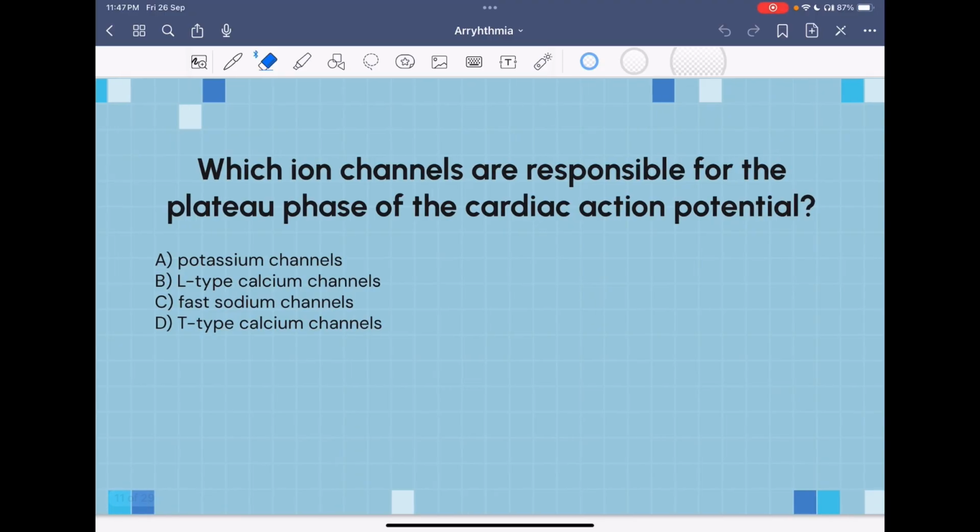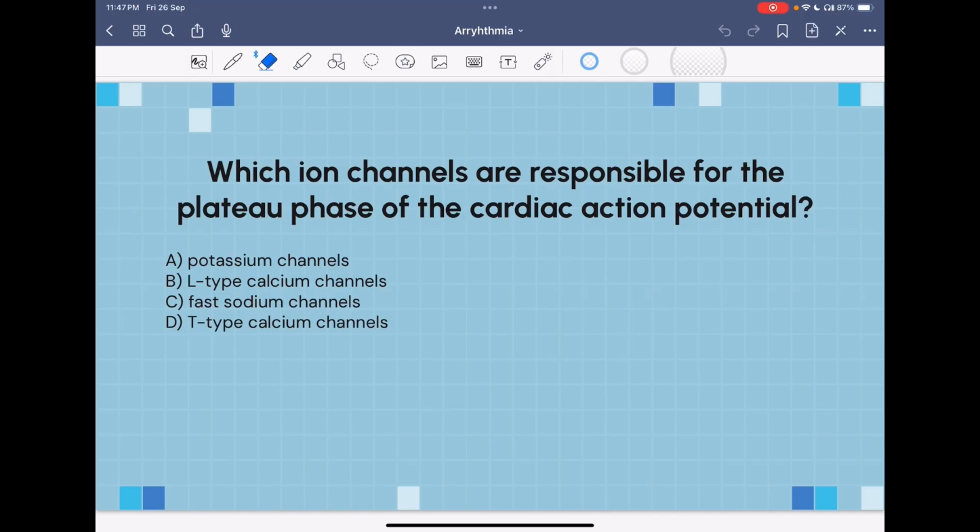Moving on, we have some questions here, so let's go over them. Which ion channels are mainly responsible for the plateau phase? As we said, the plateau phase occurs in phase 3 in this lecture. Which type of channels are activated in that phase? It's mainly the L-type calcium channels. So the answer here would be L-type calcium channels.